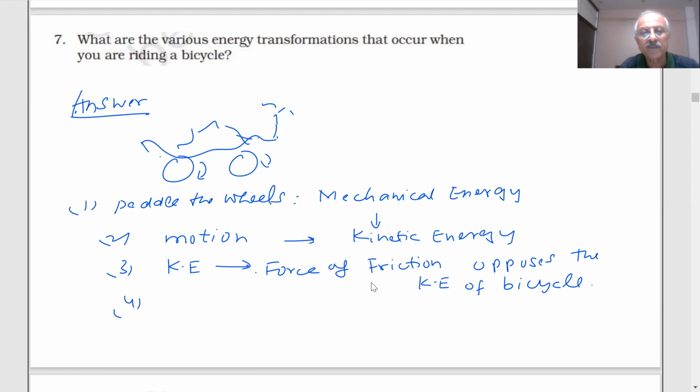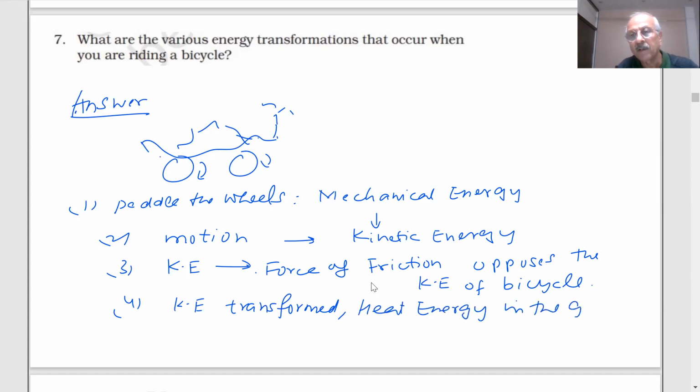The kinetic energy gets transformed into heat energy in the ground.